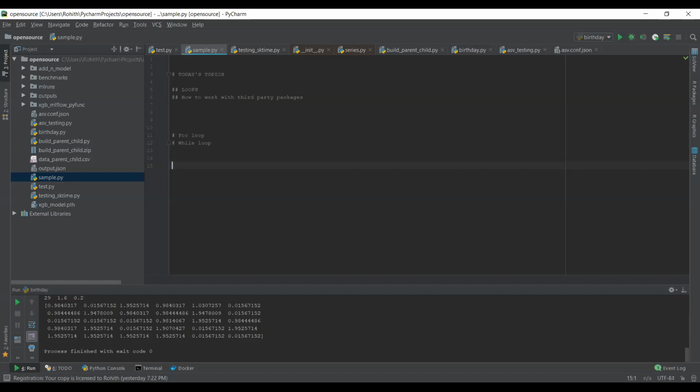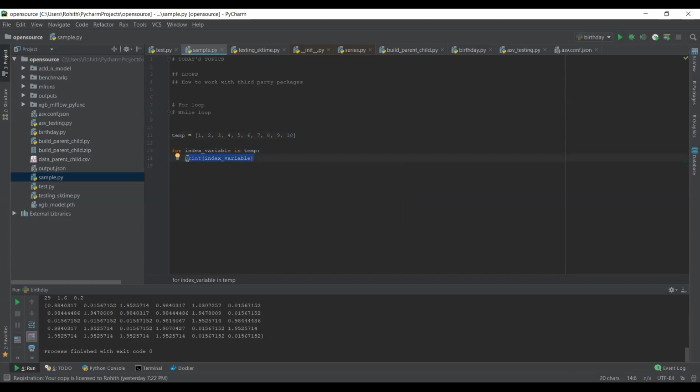Let's define a Python list: 1, 2, 3, 4, 5, 6, 7, 8, 9, and 10. So this is the sample list which we have defined. Let's see how we actually loop over this list. For index variable in temp, print index variable. So what we are doing is assigning each value in the list to this index variable, and then we are printing it.